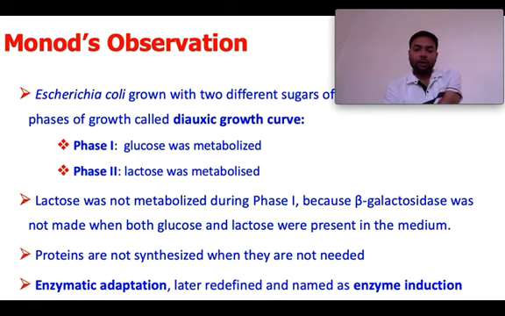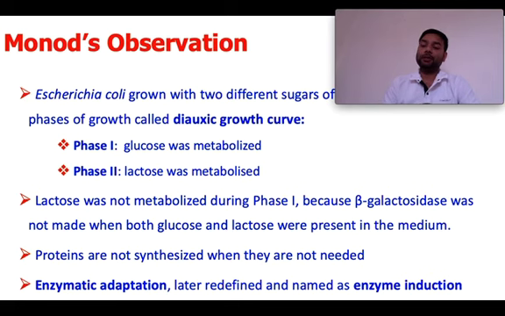So in the first phase, the bacteria do not require beta galactosidase, and that's why it was not producing it. So we can make a statement that proteins are not synthesized when they are not needed. Whenever the requirement is there, then only the proteins can be synthesized. Okay, so this phenomenon was called enzymatic adaptation, and later on it was also called enzymatic induction.